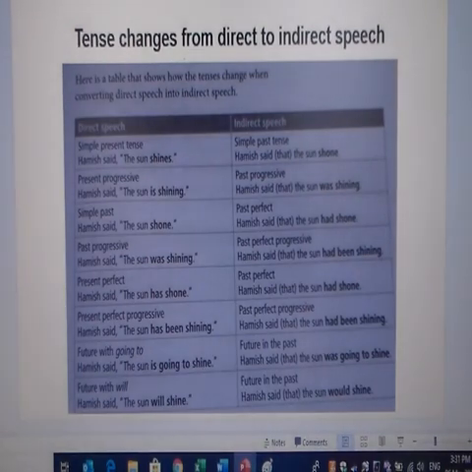I've just given you some examples of how the tenses change when you convert from direct to indirect speech. You will see they've indicated here, if it's in the simple present tense, the sun shines, then it changes to he said that the sun shone. So just look at these examples. I'm not going to go through every one of them. They are quite self-explanatory. Is shining becomes was shining, etc., etc.